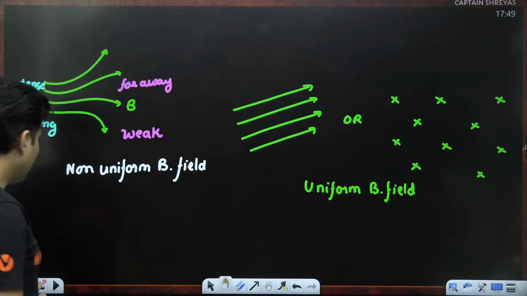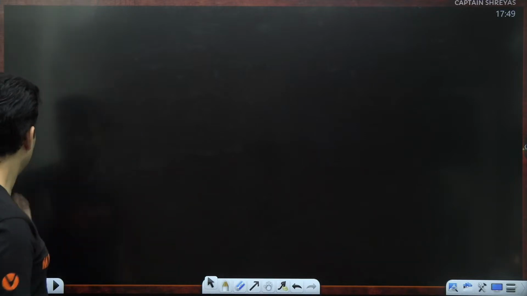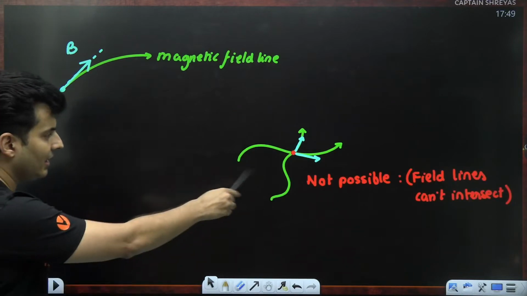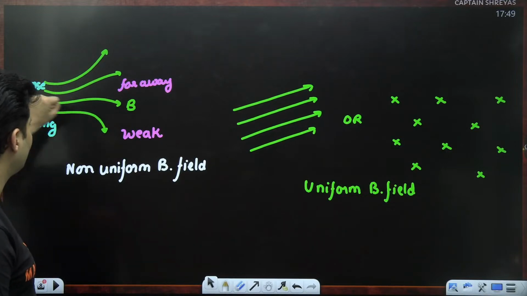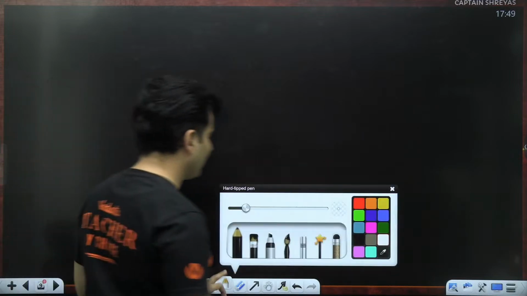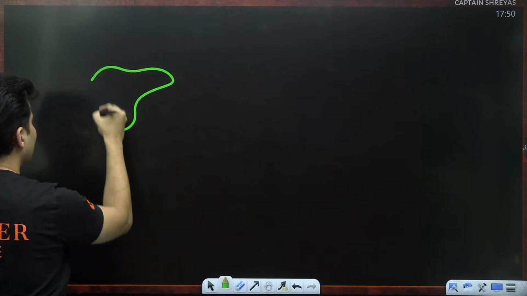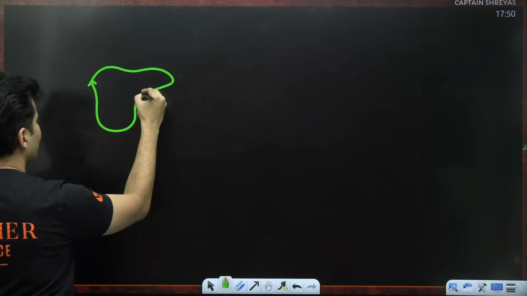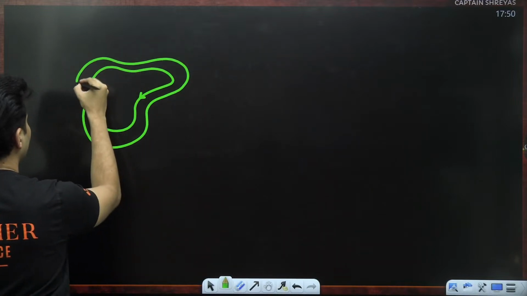Okay, now there is one more extra thing about magnetic field. All these things were even valid in electric field. Electric field lines can't intersect, gravitational field lines can't intersect. Where the field lines are close, they are strong, and when they are equally spaced, it is a uniform field. One thing which is unique is that magnetic field lines never start or end. They basically are always continuous loops like this.